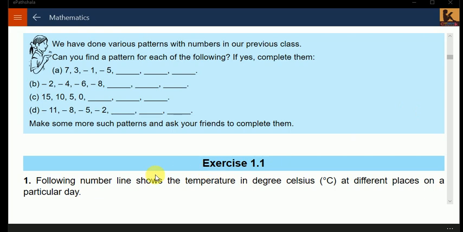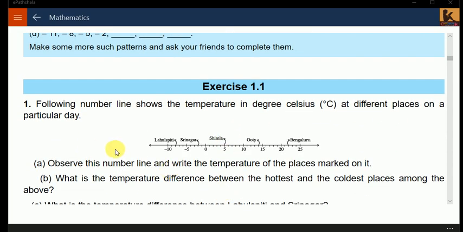Now to the question. The following number line shows the temperature in degrees Celsius at different places on a particular day. This is a number line on which temperature has been shown.